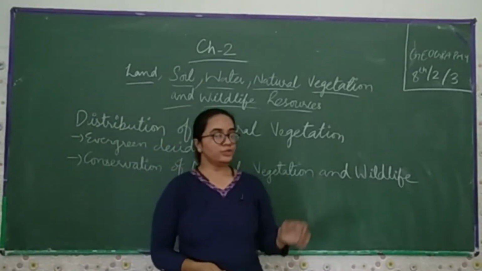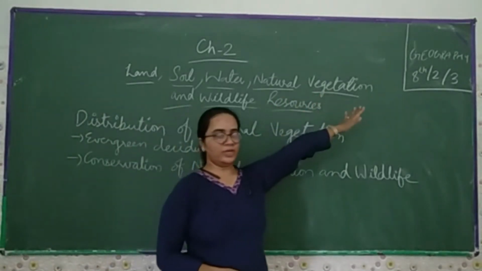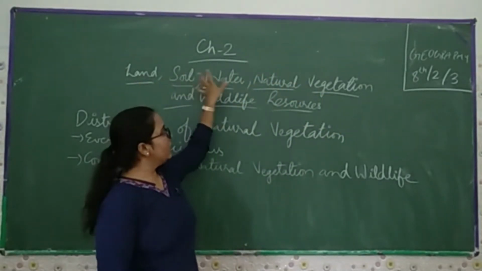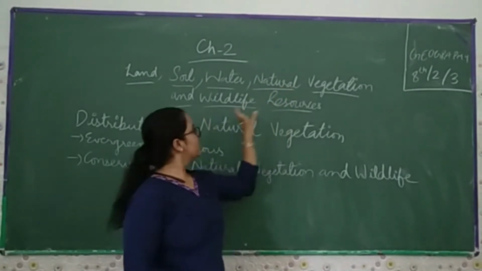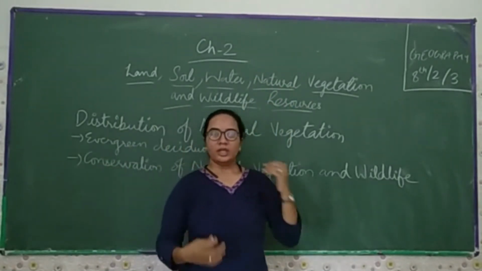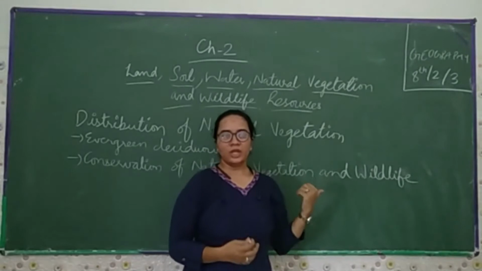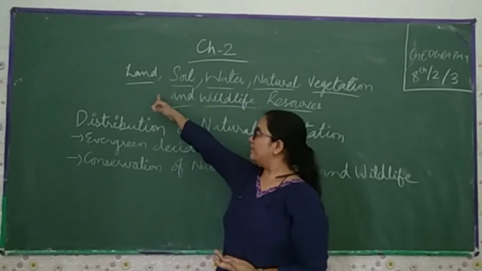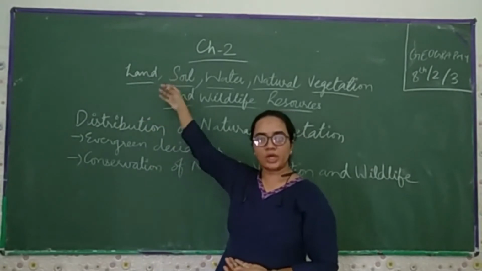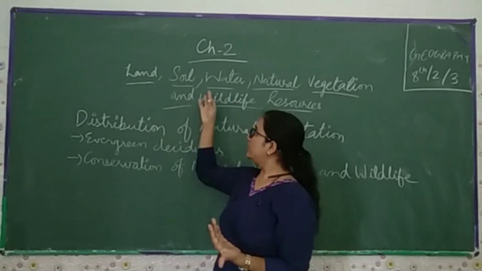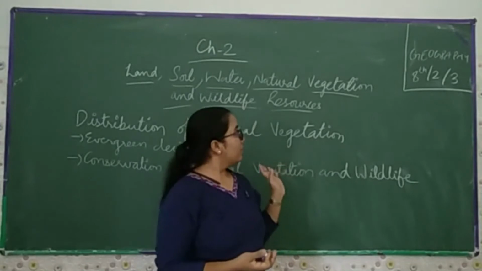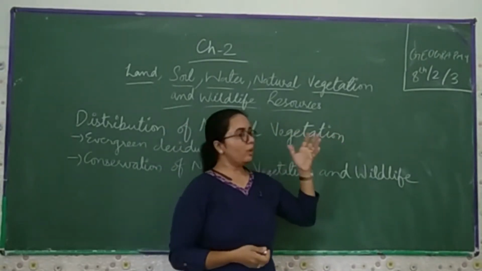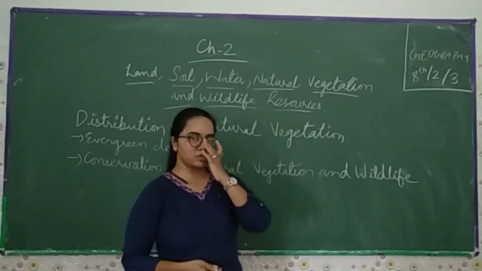Hello student, today we are going to study Geography, Class 8, Chapter 2, Land, Soil, Water, Natural Vegetation and Wildlife Resources. This is the third part of this chapter. In the previous two videos, we discussed the land, the use of land, the soil, the use of soil, water and the conservation of water. But in this third video we will discuss natural vegetation and wildlife resources.